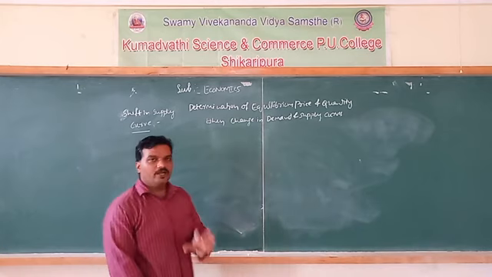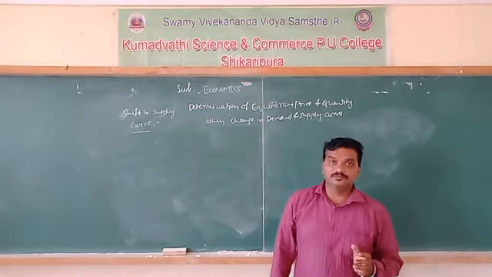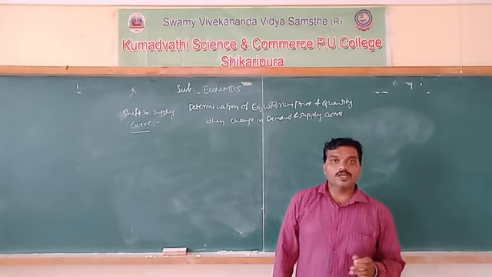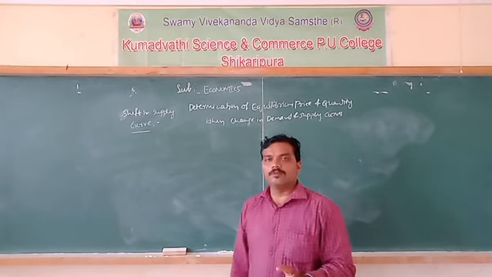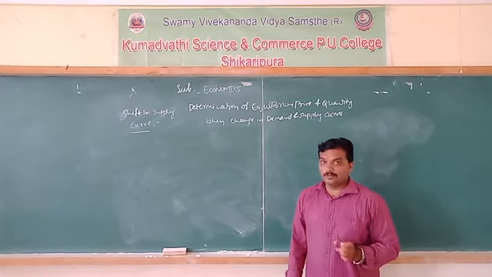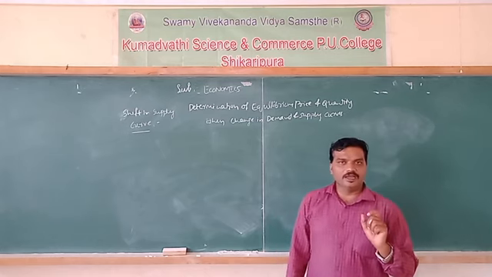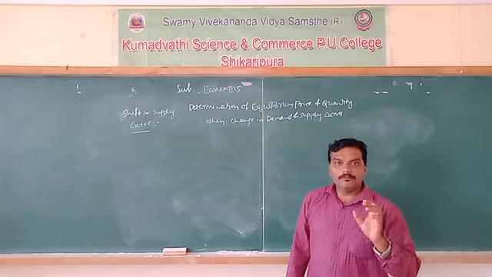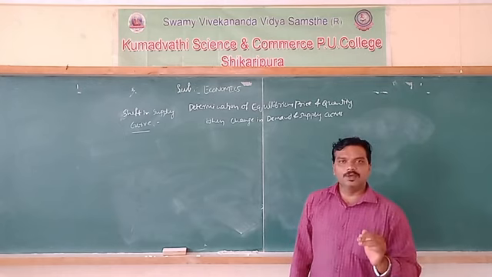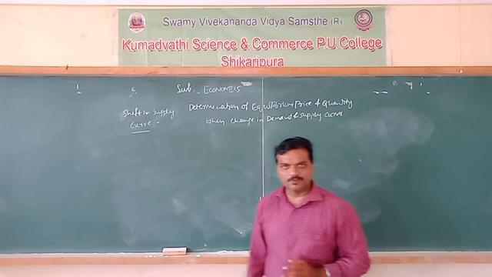See the supply curve. The supply curve shows the different quantities of a commodity offered for sale by a firm at different price levels, at existing technology and at given prices of inputs, that is, factors of production.